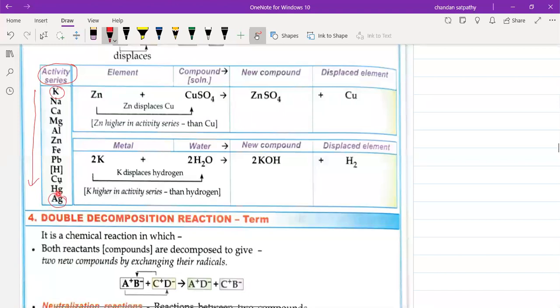Now how to remember this activity series? Very simply, we can remember it with this technique: Kedar